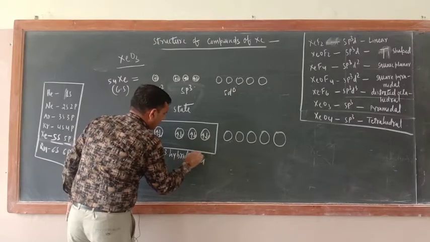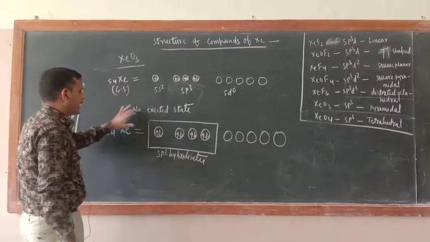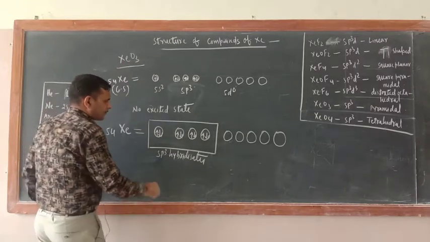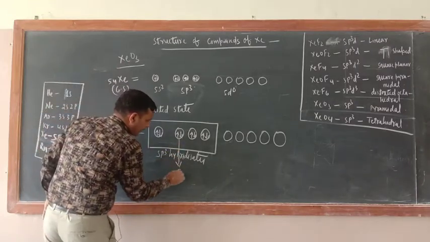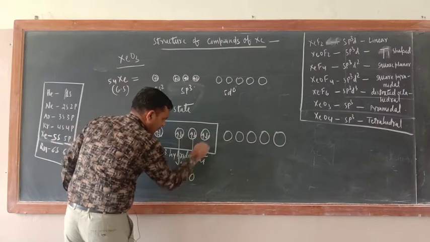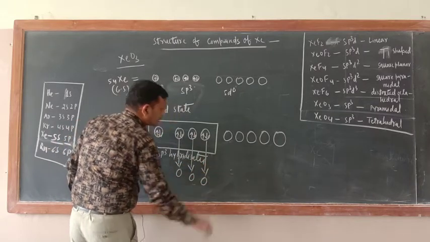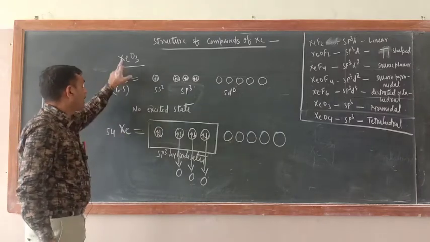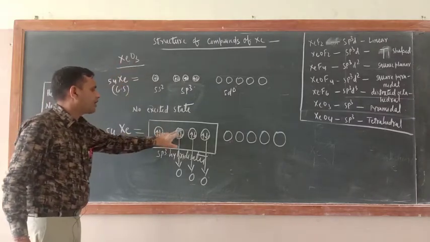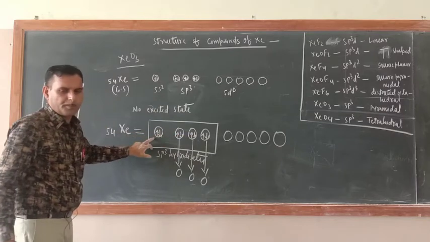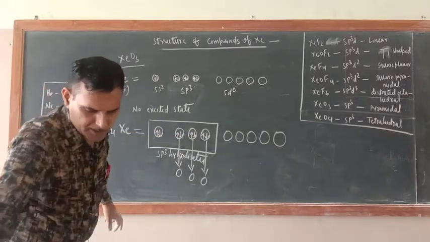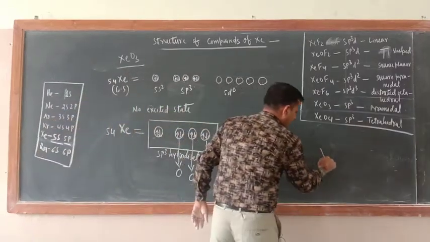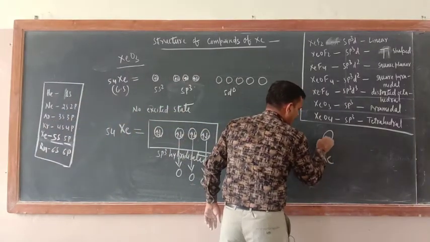Okay, now try to understand here. Already I wrote no excited state. 3 oxygen atoms will form coordinate bonds, this one and this one. This is a coordinate bond. Okay. And now just see, around Xe in XeO3, 3 bond pairs will be there and 1 lone pair will be there. 3 bond pair and 1 lone pair. Structure would be like that. Just see, Xe, here 1 lone pair.